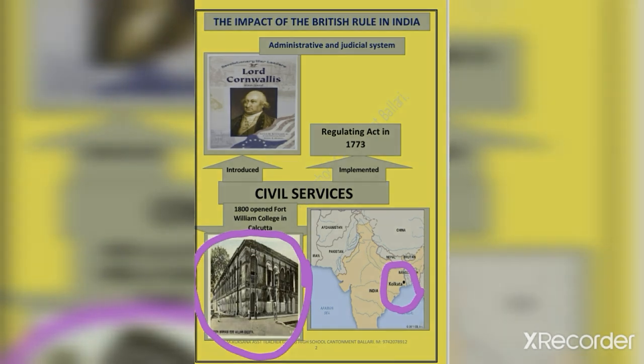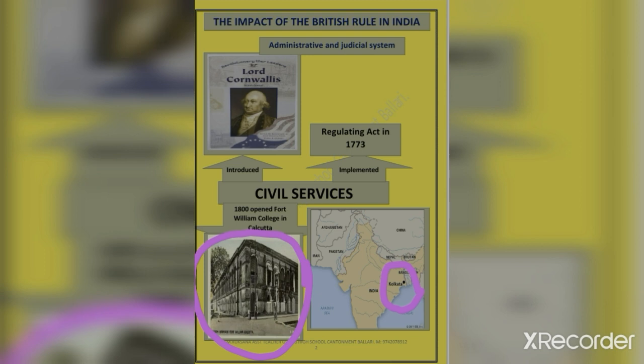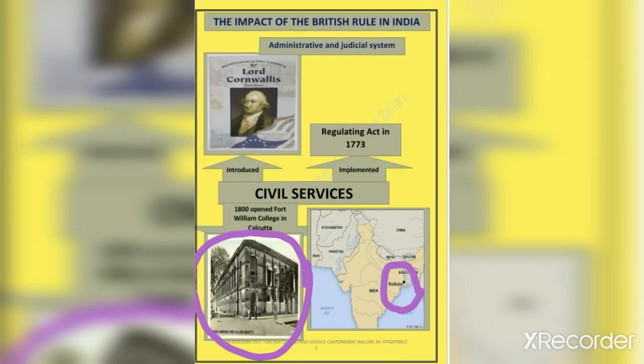As a result, only lower grade jobs were given to the Indians.